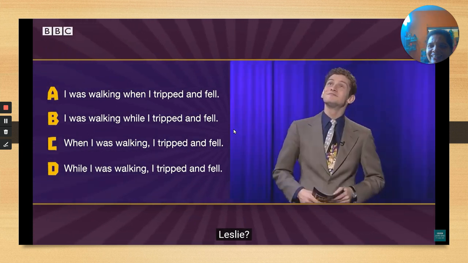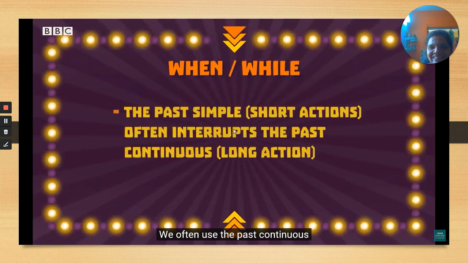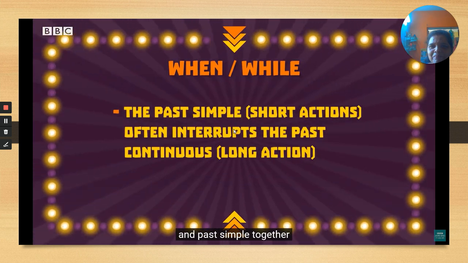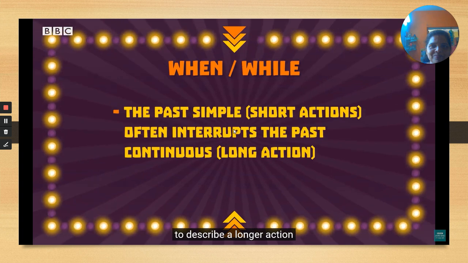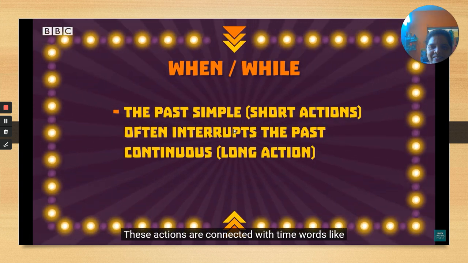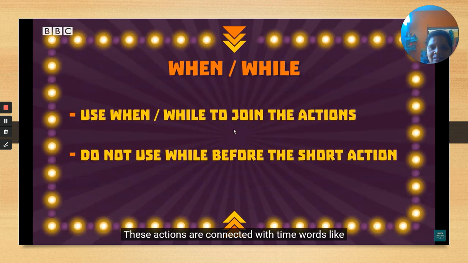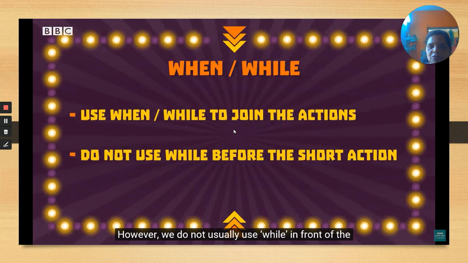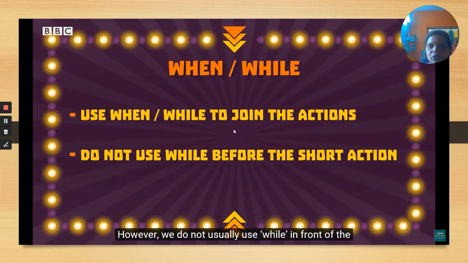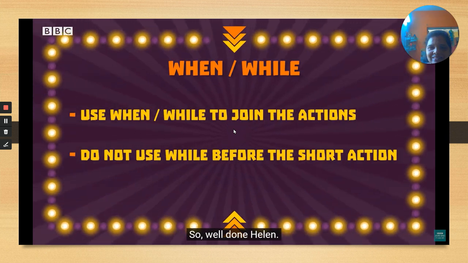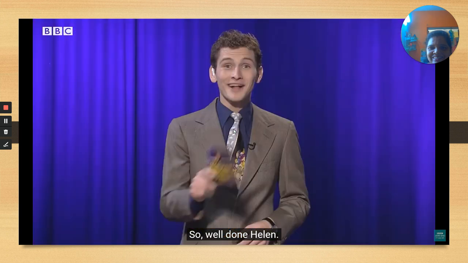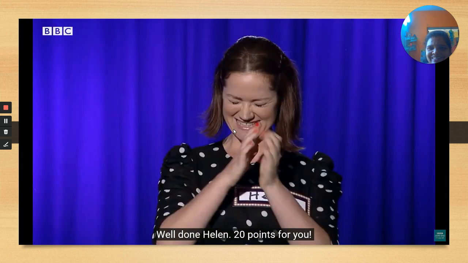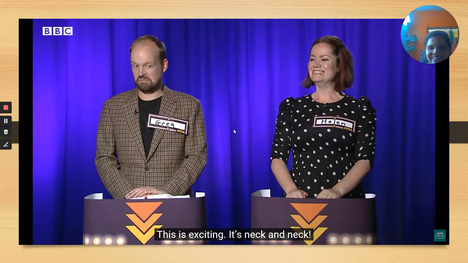Leslie? We often use the past continuous and past simple together to describe a longer action that is interrupted by a short one. These actions are connected with time words like when and while. However, we do not usually use while in front of the short action. So well done, Helen. 20 points for you. Oh, this is exciting. It's neck and neck.